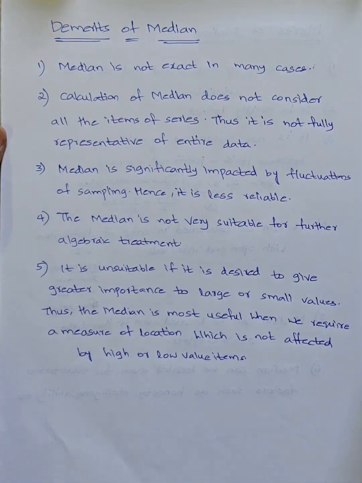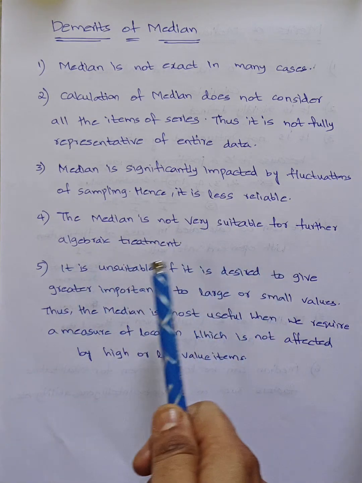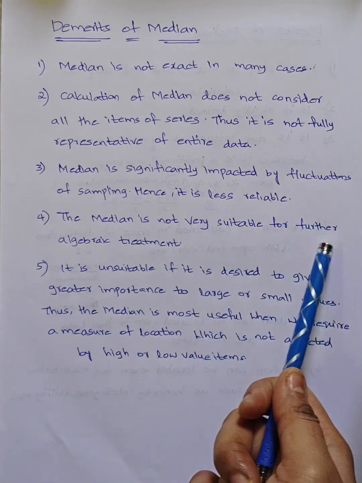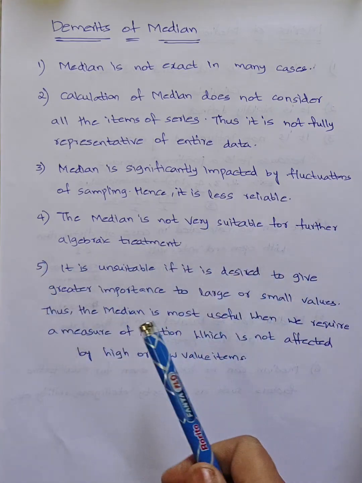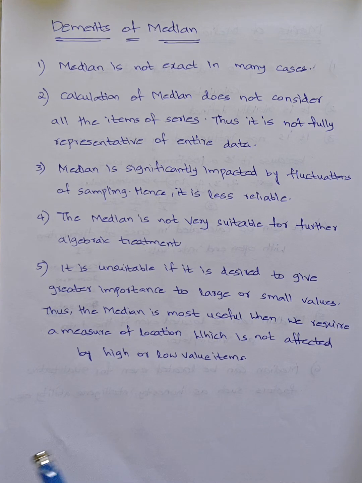These are the demerits of median. Median is not exact in many cases, and calculation of median does not consider all the values in the entire data. It is impacted by the fluctuations of sampling. It is not suitable for further algebraic treatments also. It is unsuitable when we have to give preference to the higher or lower values of the data. These are the merits and demerits of median. Okay, thank you.